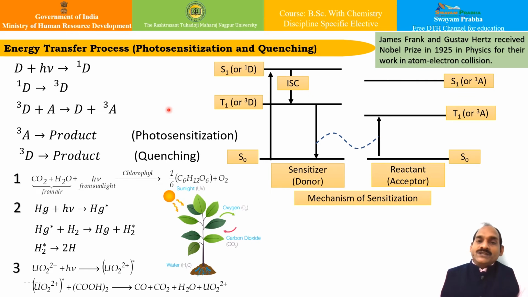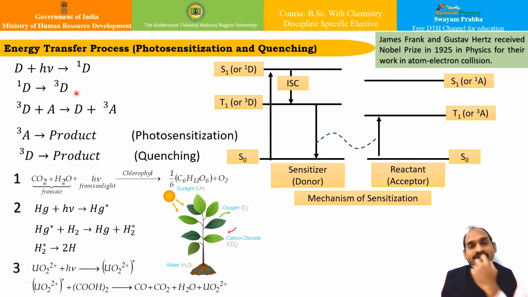You can say that this photosensitizer simply acts as a carrier of energy. In order to understand this sensitization phenomenon, we can take a very simple, general example. This is a general donor acceptor mechanism.